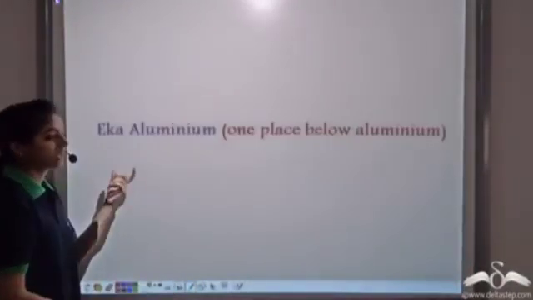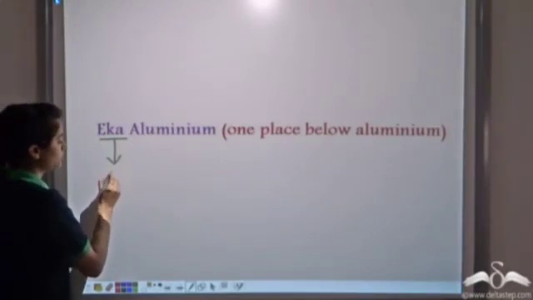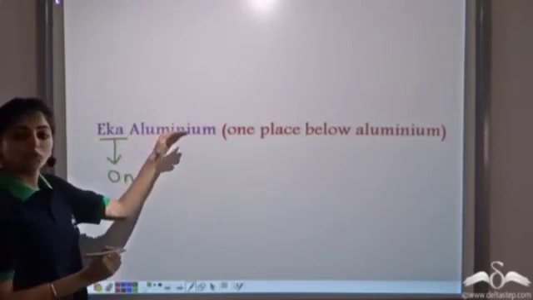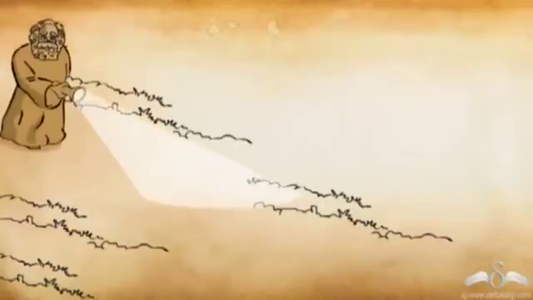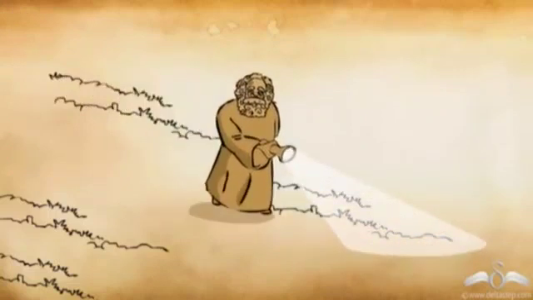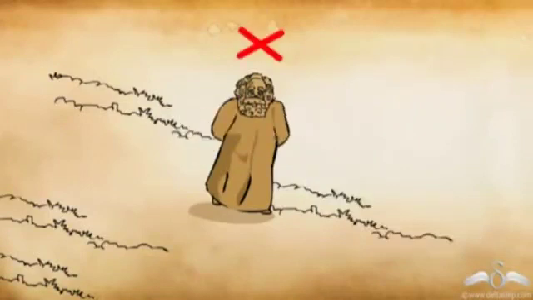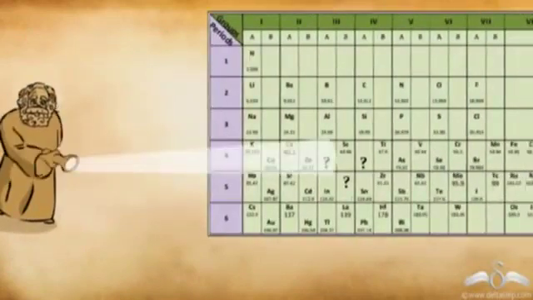He named that element Eka aluminium. Eka comes from the Sanskrit word which means one. So this element lies one place below aluminium in the periodic table. Nobody had discovered Eka aluminium so far. So no one knows anything about its properties, right? Mendeleev said wrong. Based on its position in the periodic table, he said he could predict its properties.